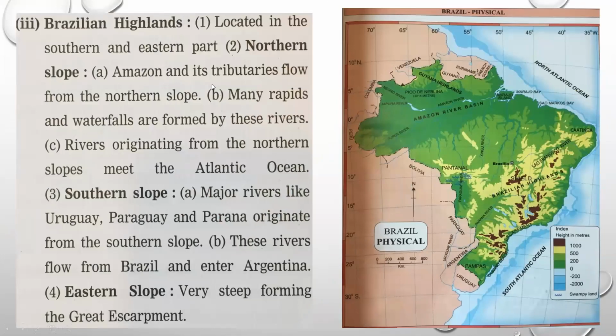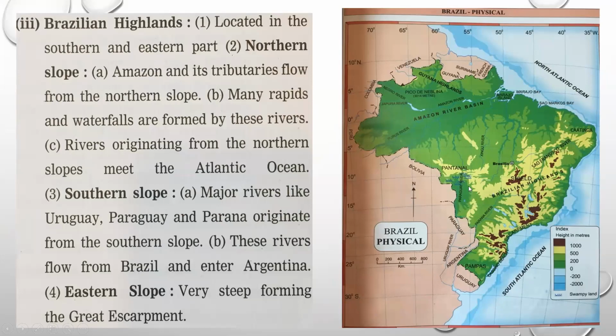Next is the Brazilian Highlands. They are located in the southeast part, the south and east part. Now the Amazon and the other rivers flow in the northern part, and they keep flowing and meet the Atlantic Ocean. Here is the North Atlantic Ocean, and here in the south we have the South Atlantic Ocean.